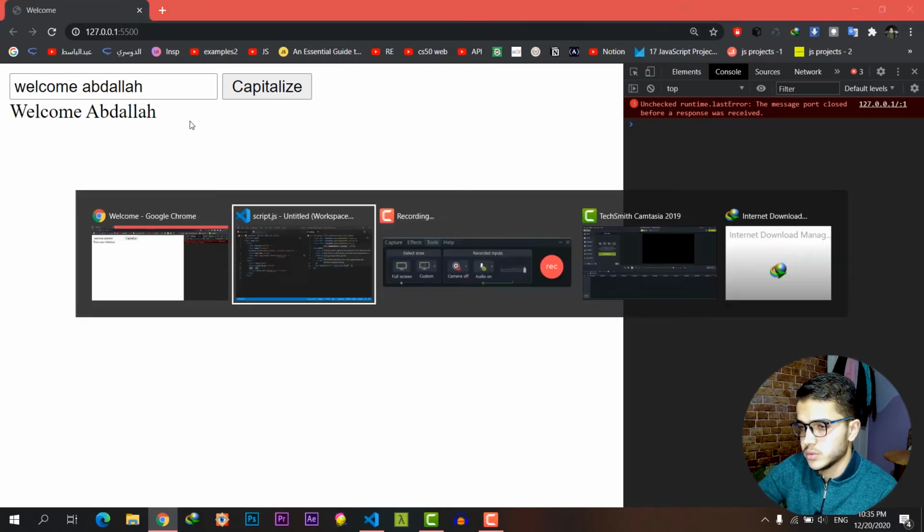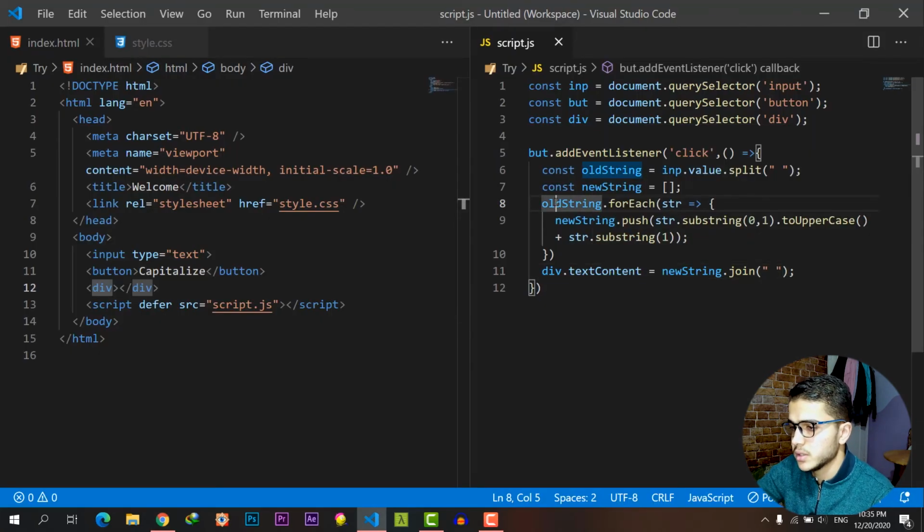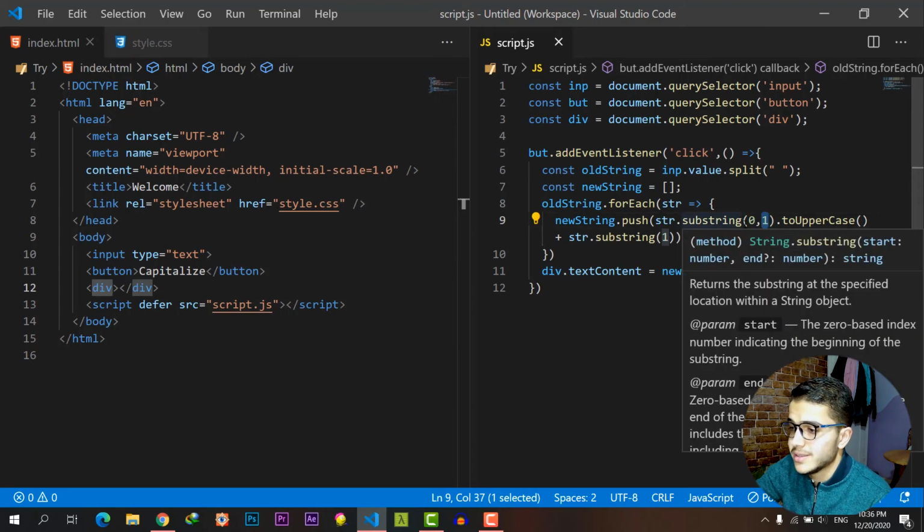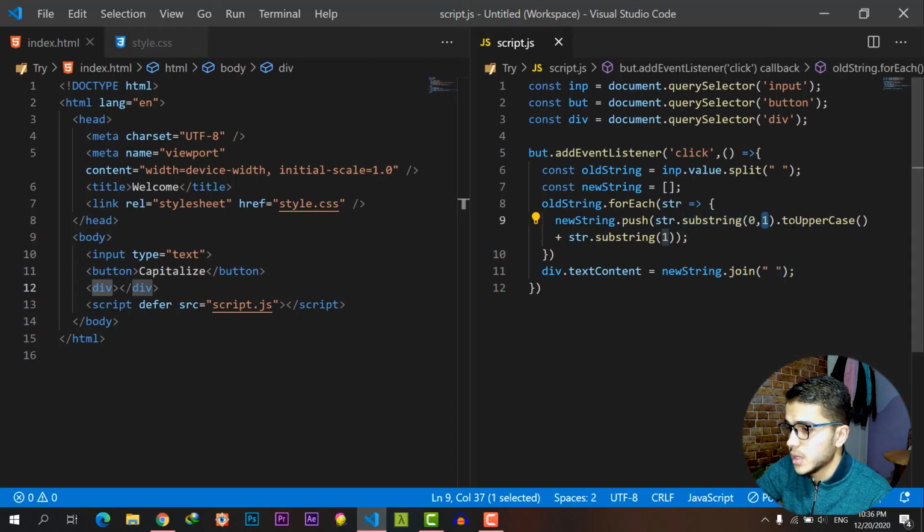So it works. But let me explain this code. newString.push: we want to push into this array whatever the string is, .substring(0, 1). What this does is take from 0 to 1 from the string. What does this mean? It means the first character, and then toUpperCase.